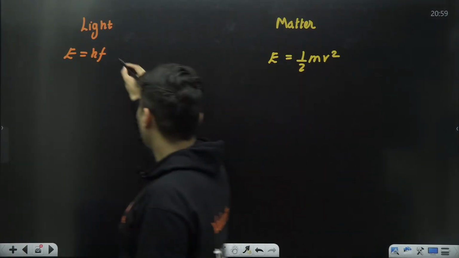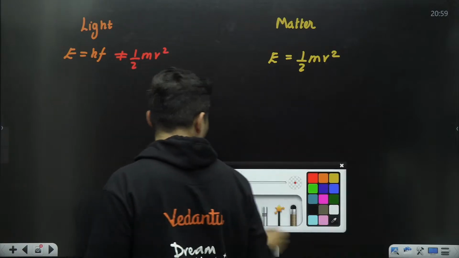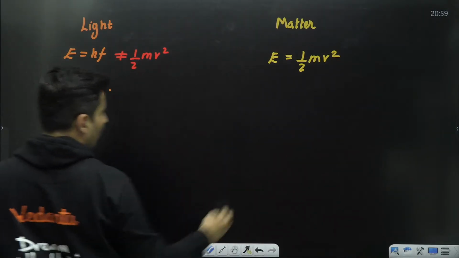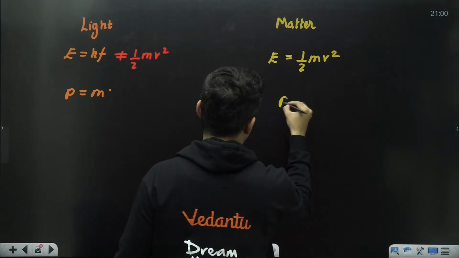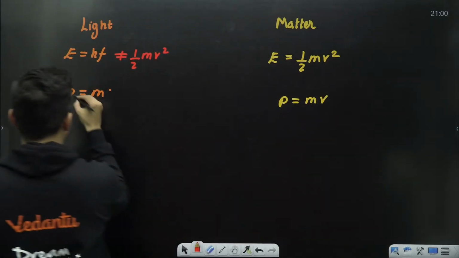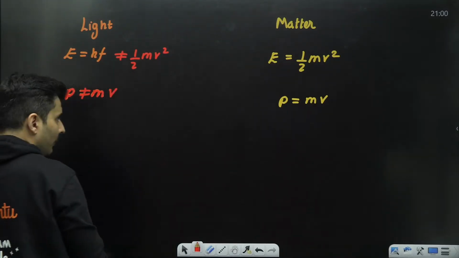Here, you cannot write it as half mv square. Here, the momentum for mass is written down as mass into velocity. But here, you can't write the momentum as mass into velocity.